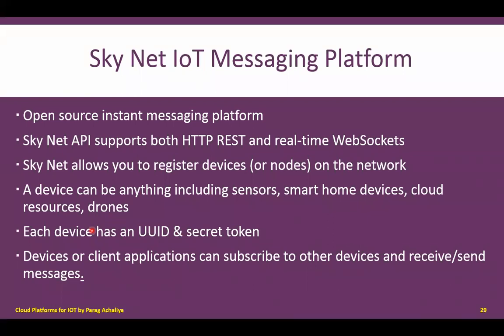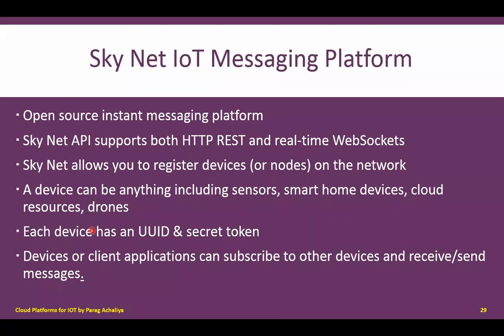So this is the Skynet IoT messaging platform. You need to remember that the Skynet IoT messaging protocol, number one, supports both types of communication API, REST and WebSocket. Second, Skynet will register various devices on the network. A device can be a sensor, various smart home devices, cloud resource, drones, actuators, and so on.